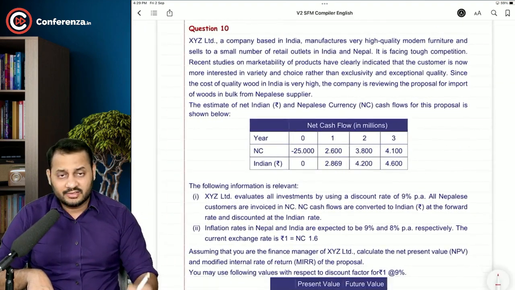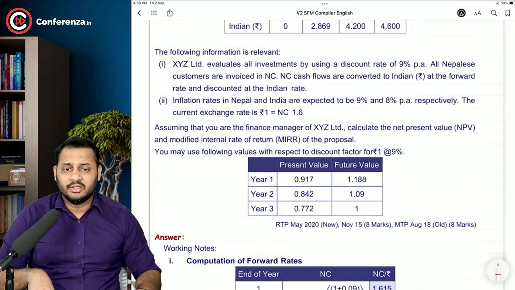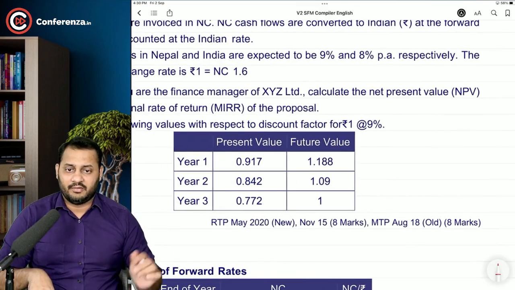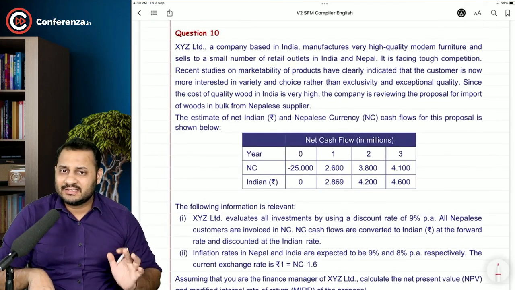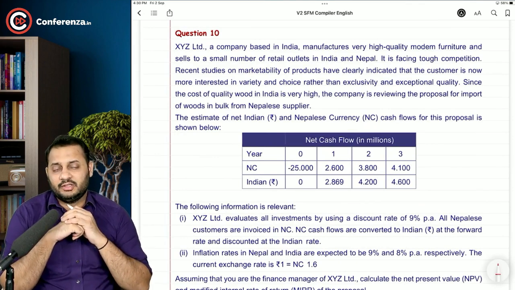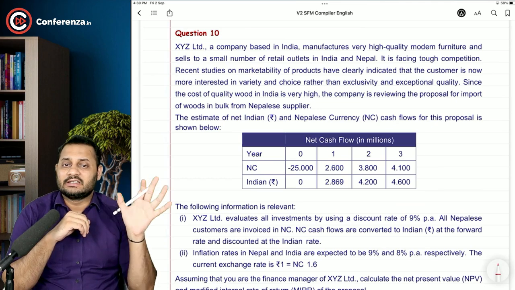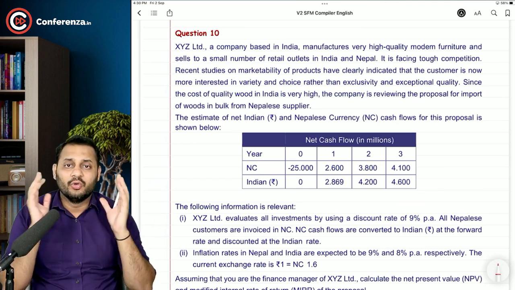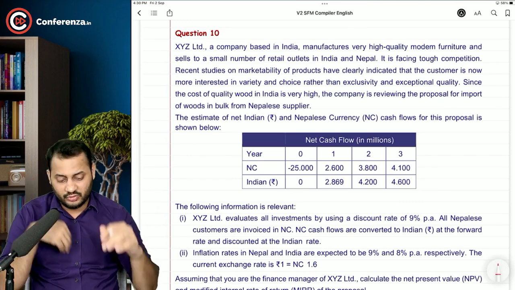Now, after this question, one more question, a similar question, was asked in the exam in November 15. Now, what happened in this case is it is exactly the same as the previous question, but instead of one thing which was given in that question, they have directly given in this. That means there were no real cash flows. The cash flows were nominal itself. Have a look at this question.